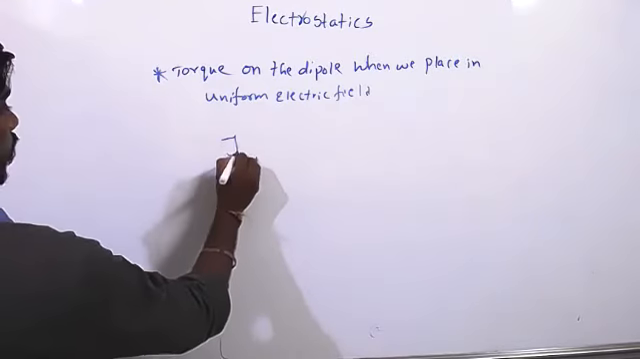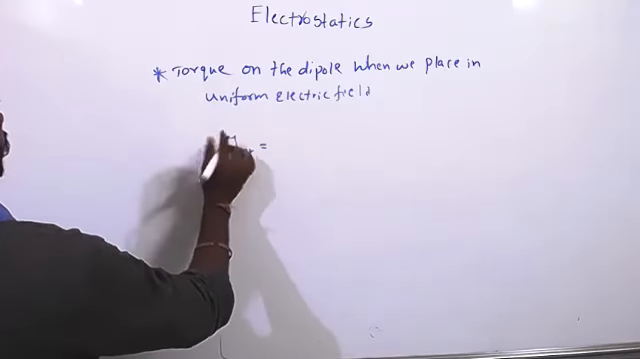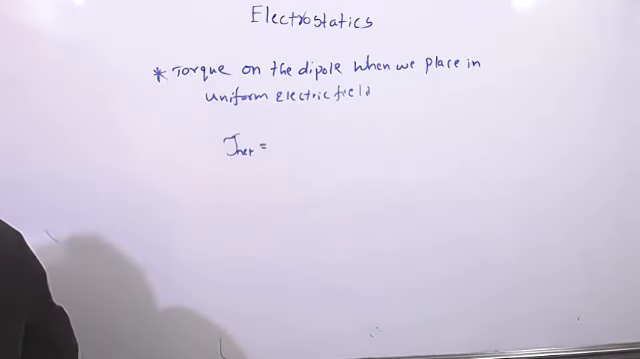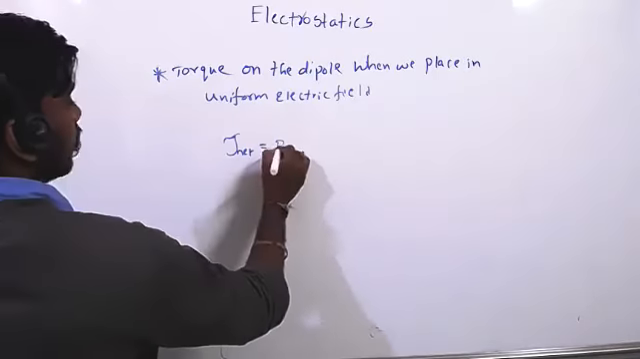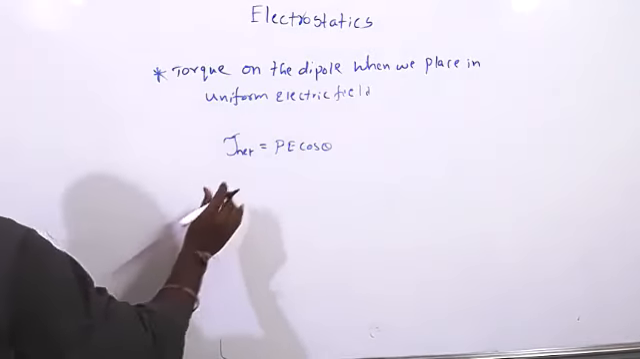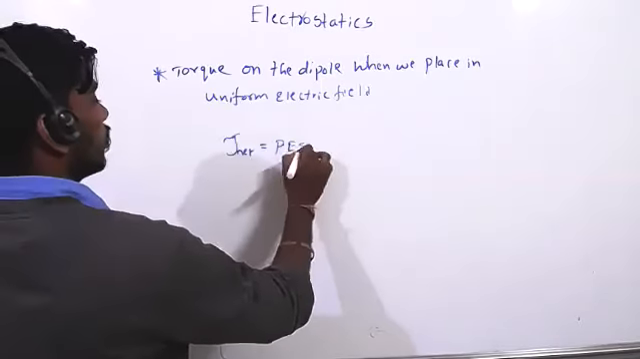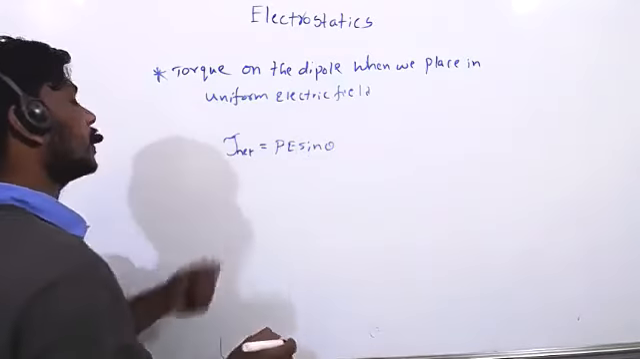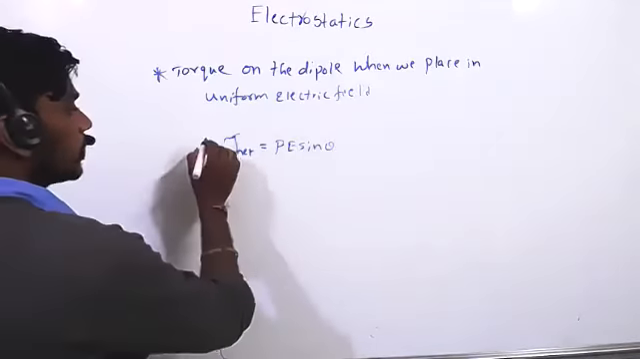Torque, we will get tau net equal to, see that question. If you have any doubt, ask me. PE cos theta, we will get PE sin theta. Sorry, PE sin theta we will get, not cos theta. Torque equal to PE sin theta we will get. So it is the torque formula.